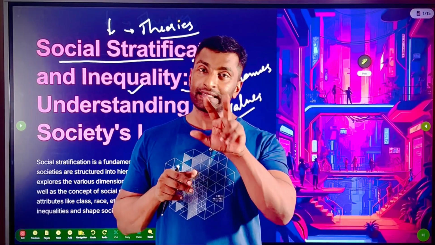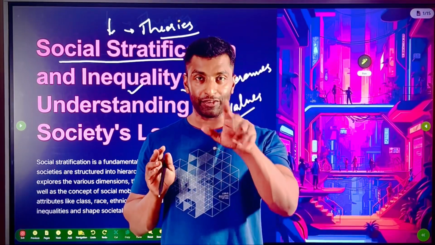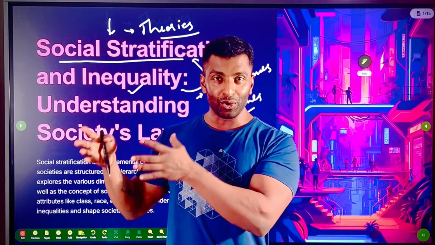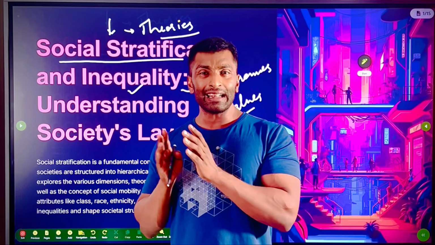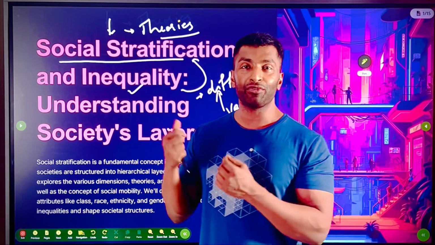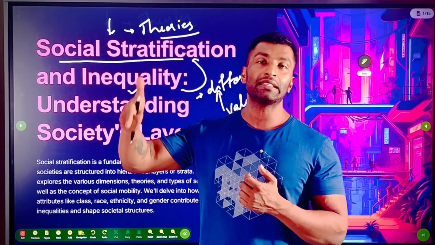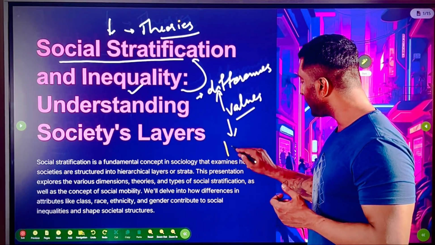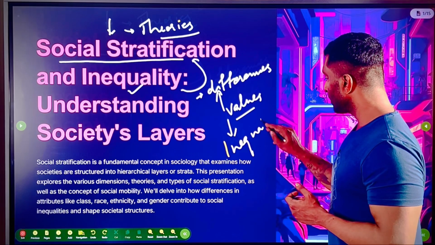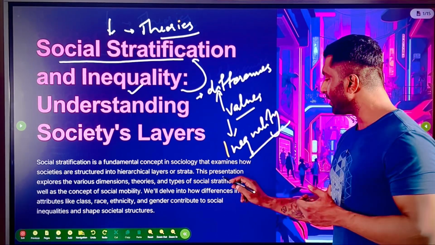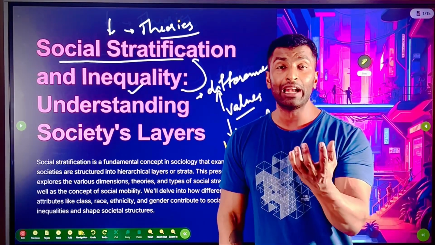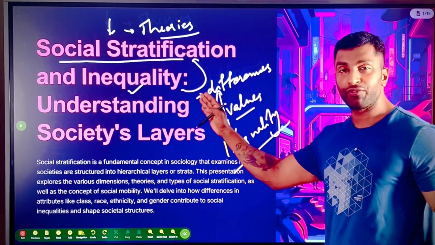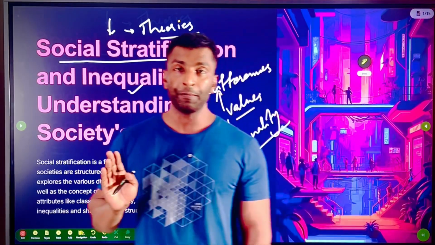So when you say sex, there is no inequality, it's a difference. When it comes to gender, based on certain gender roles, which you will see later, there is some element of value involved, where you will see inequality. So how do differences lead to inequality, or how do differences create inequality? When values are attached to these differences. When values are attached to differences, that creates inequality.